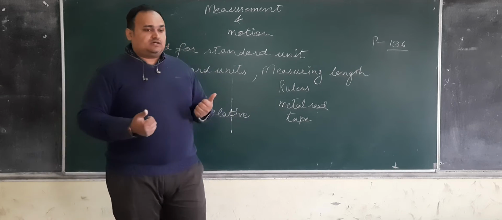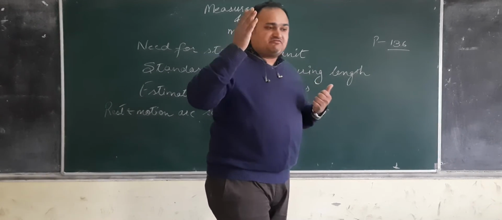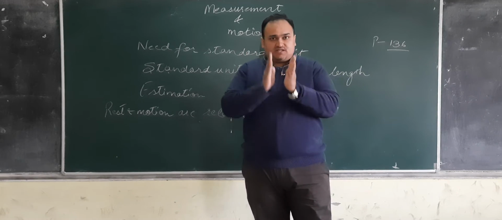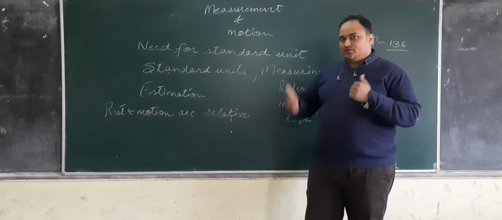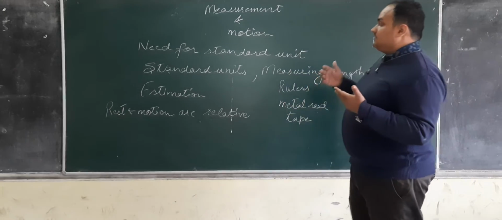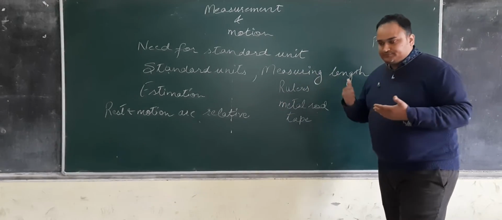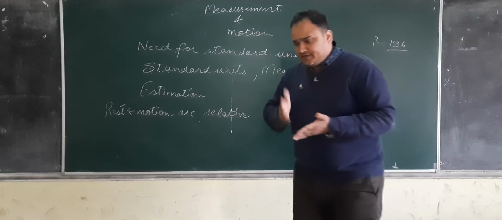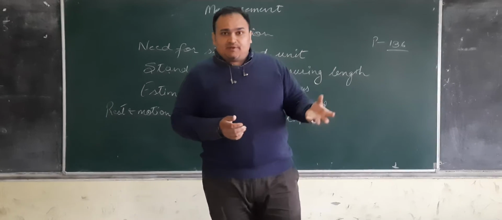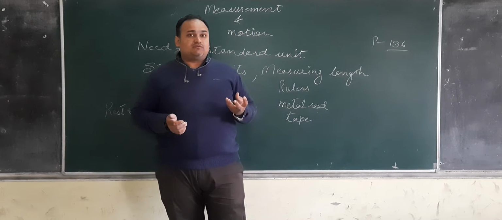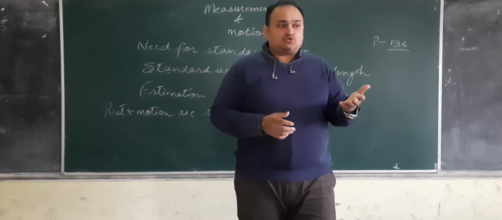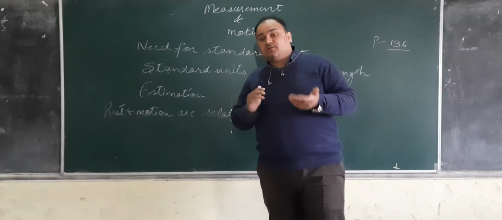In a similar way, we wanted to have a fixed unit of measurement. To measure things, we needed a fixed length or fixed thing which can be easily used or reused again and again. That's why we had this system. Need for standard units. Standard units means meter, kilometer, gram, centimeter, millimeter. These are standard units which are very much helpful in measurement, so that all can have the same or similar measurement.